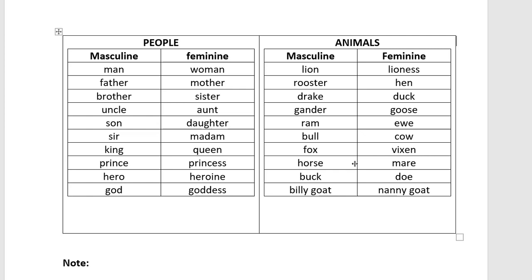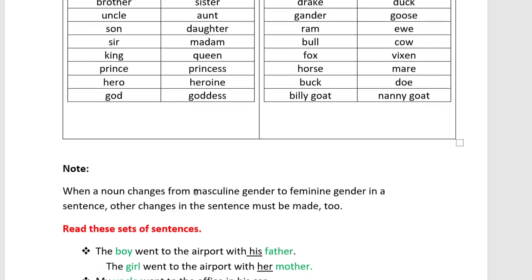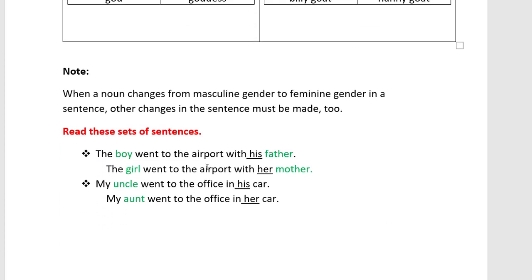Okay, let's see, some notes are given. When a noun changes from masculine gender to feminine gender in a sentence, other changes in the sentence must be made too. Now we are changing nouns from masculine to feminine, like his father is given. So what we need to do? Her mother, that way we need to change.